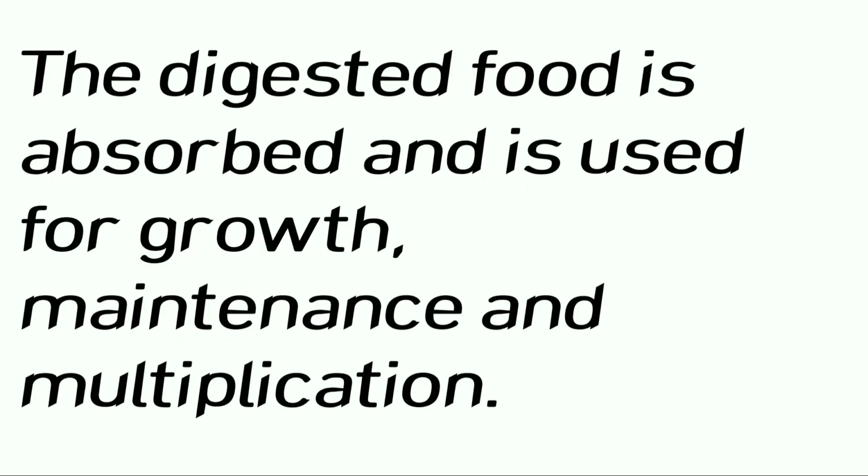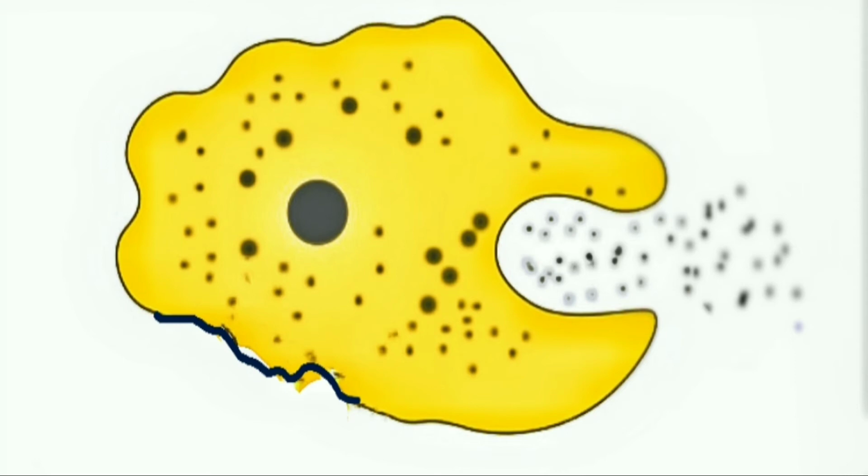Here, digestive juices are secreted and the food is broken down into simpler substances. The digested food is absorbed and is used for growth, maintenance and multiplication. The undigested food is thrown out by the vacuole.